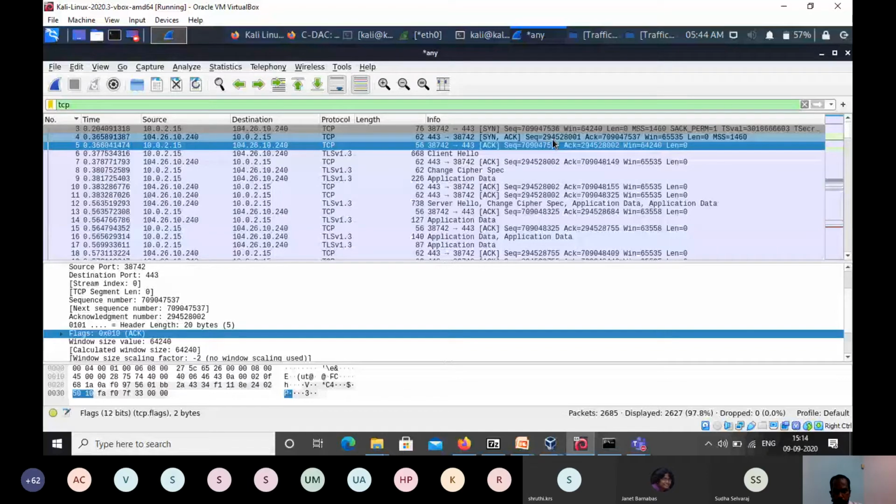You can see it is matching: 8001 was the sequence number from the server, and the acknowledgement is 8002. So the client is acknowledging the server, saying I received your packet with sequence number 8001, and this is the acknowledgement for that. And the next sequence number will be 537.